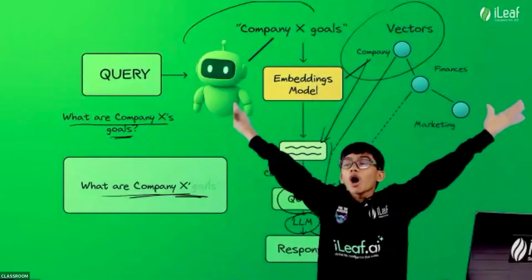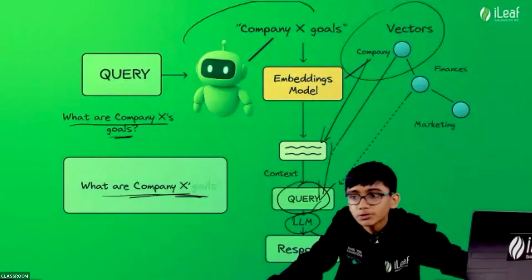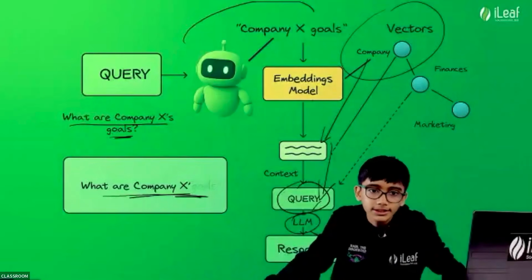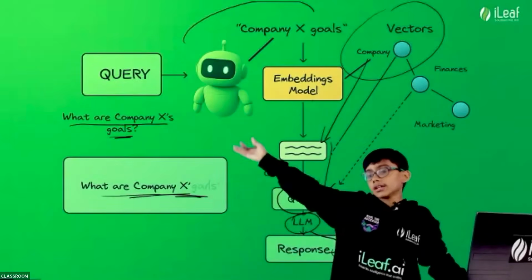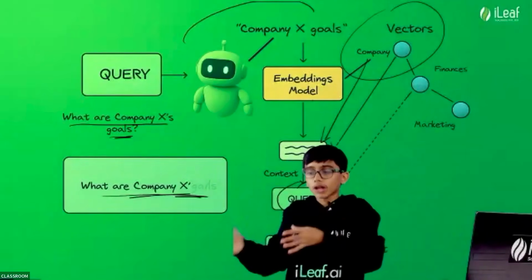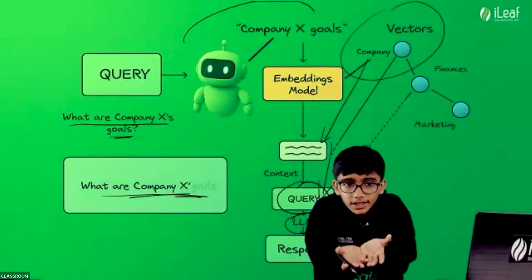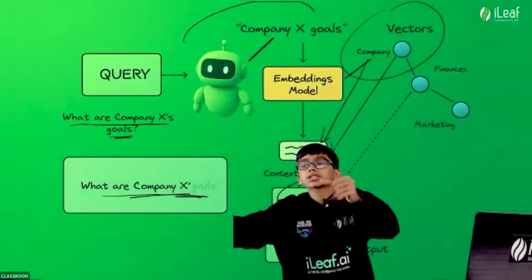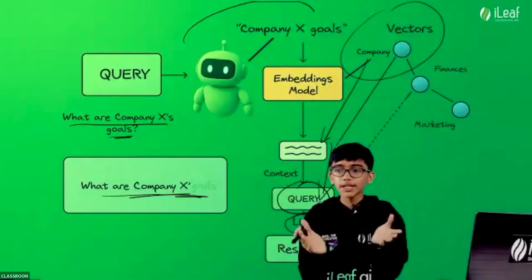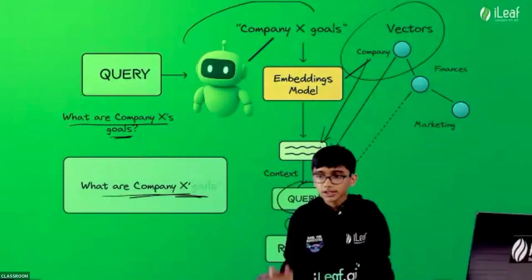Now, let me simplify this whole process. Imagine you have a 5,000 page document. 100 pages are, let's say, iLeaf information, and another 100 are information about me, Rahul. If you ask for information about Rahul, would you go through the 5,000 pages? That would take a lot of time, right? Or would you go through just the 100 pages about Rahul or just about iLeaf? Go through the full document or just a chunk of it? It's a chunk of it, right?